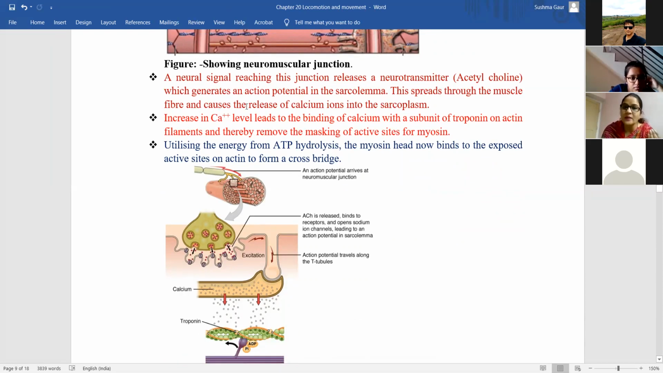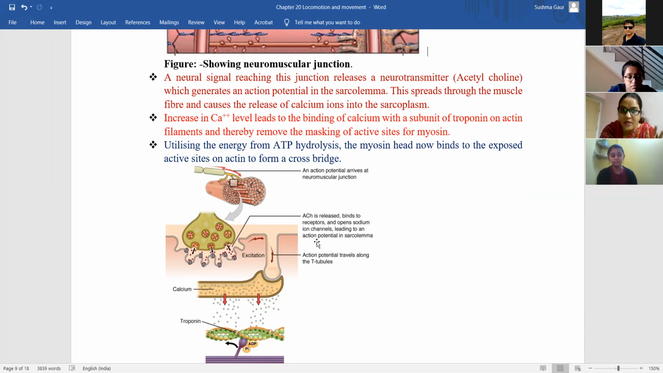Acetylcholine is released and sensed by some channels present on the surface of the plasma membrane, that is the sarcolemma. The sarcolemma is the plasma membrane of the muscle fiber, and this neurotransmitter spreads all over its surface, and it causes a change in the action potential of the sarcoplasm that results in the release of calcium ions into the